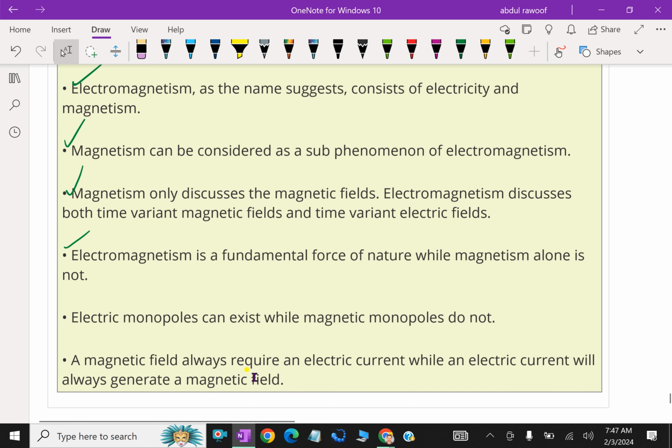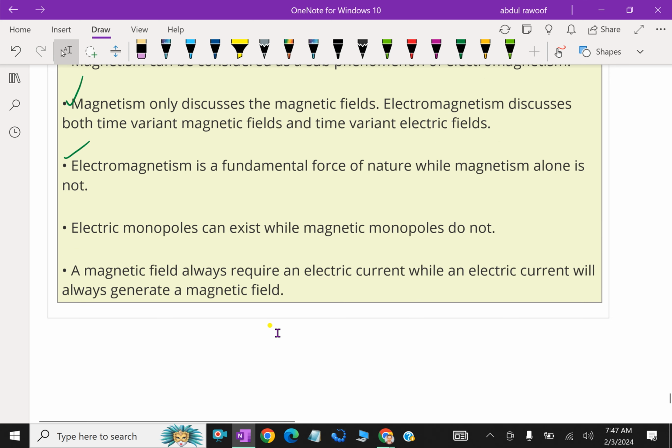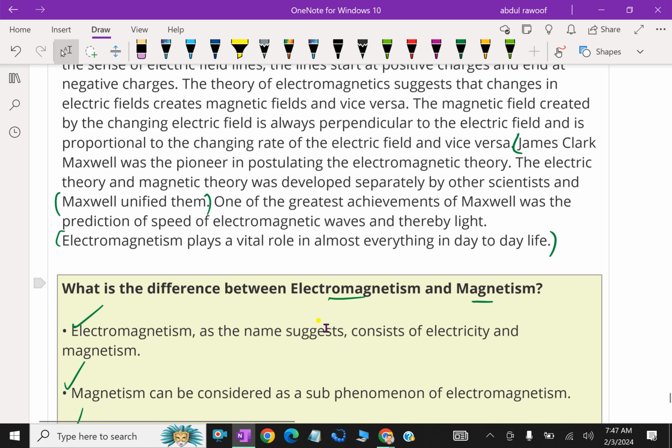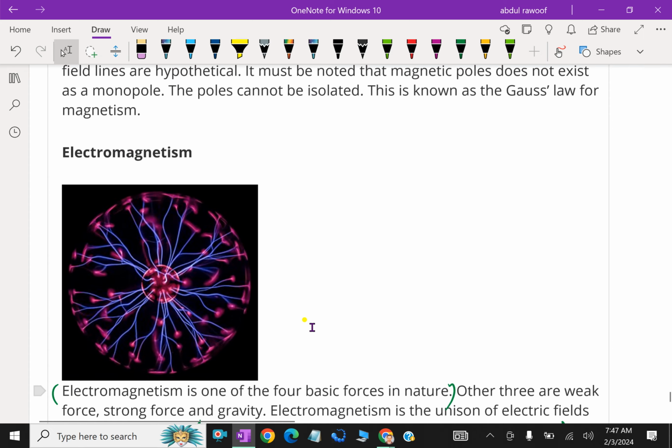A magnetic field always requires an electric current, while an electric current will always generate a magnetic field. That means a magnetic field always requires an electric current. Suppose we want to produce a magnetic field, we need electric current, while the electric current will always generate a magnetic field.